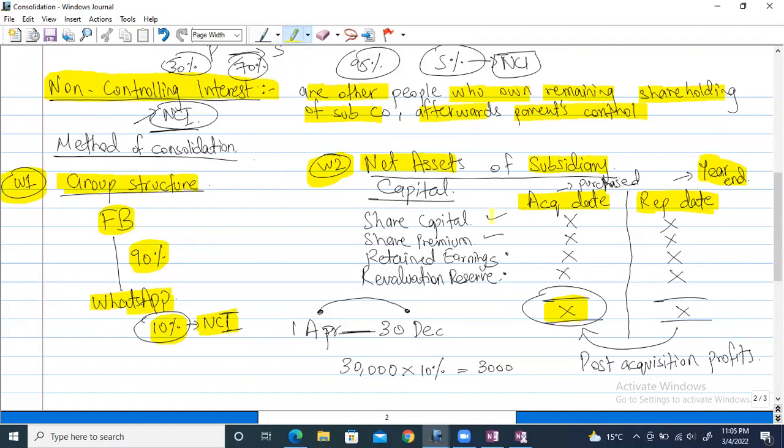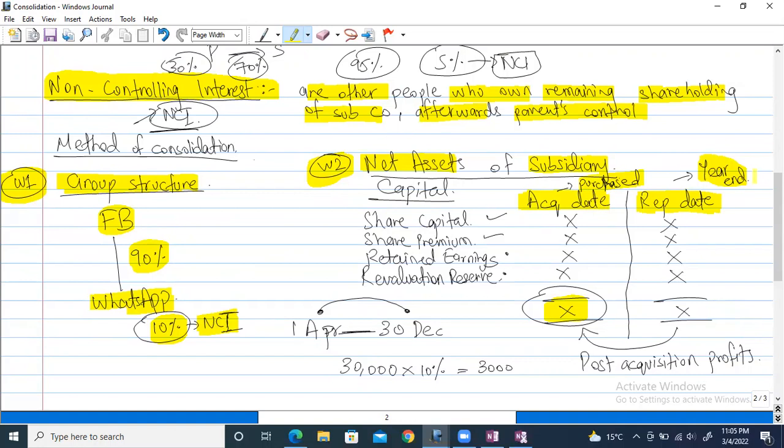So what happens is that we create 2 columns. First column is acquisition date, second column is reporting date. Acquisition date basically means when we acquired the company, at which date we purchased the company. It's written here as well, purchased, right? And reporting date is the year end, at which we report to the shareholders, the reporting date of the financial statements, right?